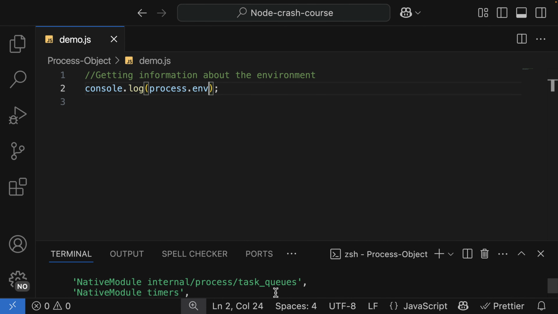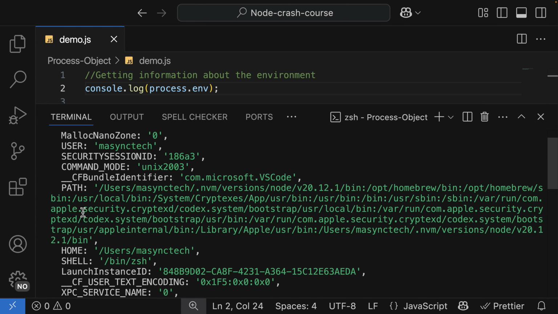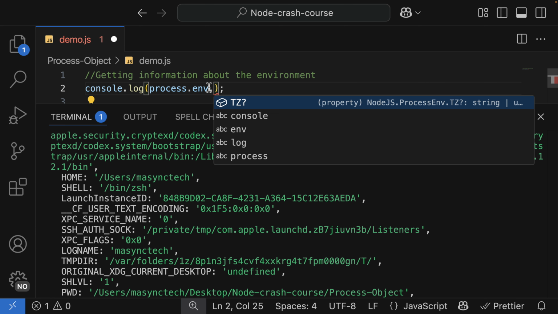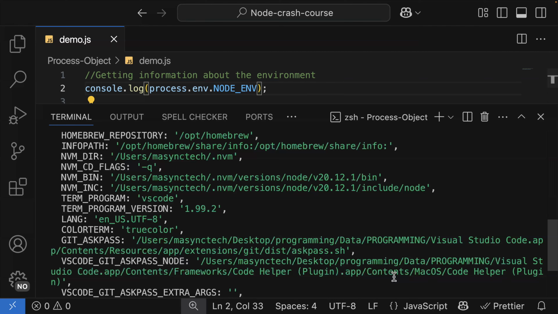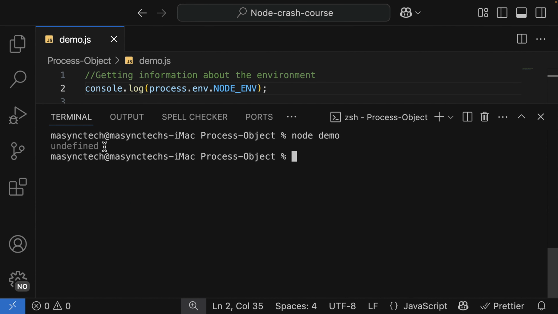now let's check it out in the terminal, run the application, and we can add our custom environments in here to make it more secure. And how can I do that unless I access the environment variable? So in here, we're going to use env.NODE_ENV, that is node environment. If I try again, here we got undefined because we haven't set any node environment.